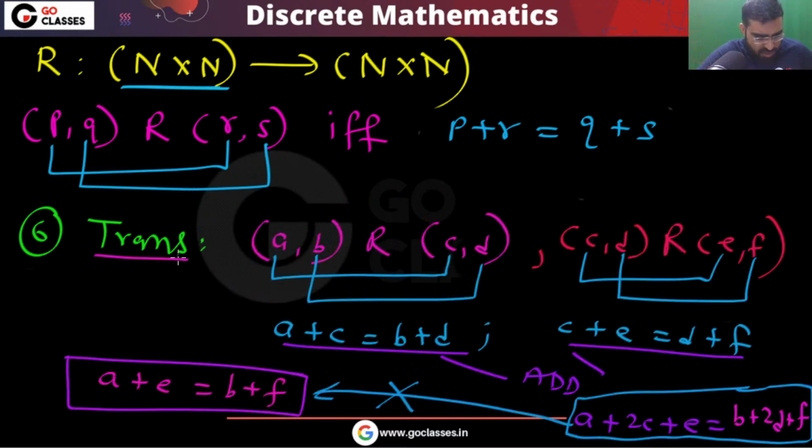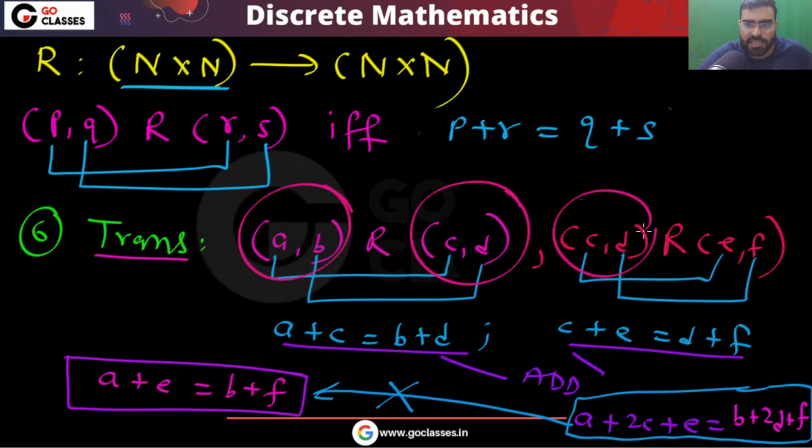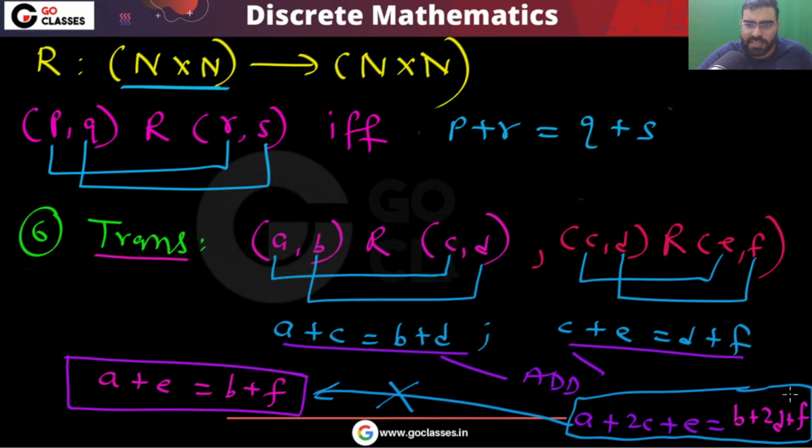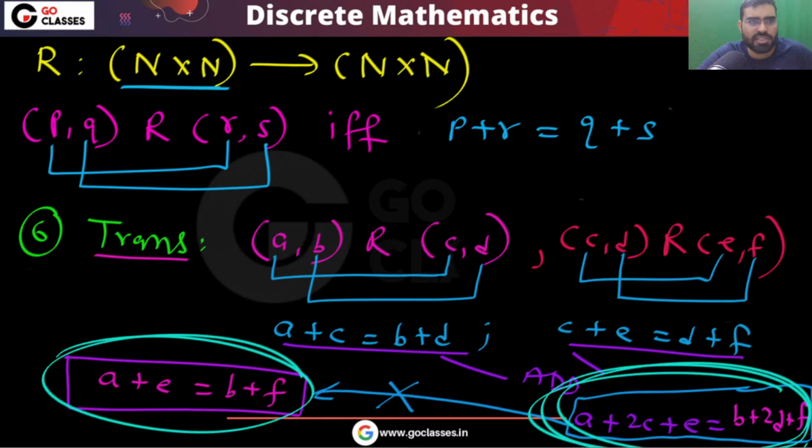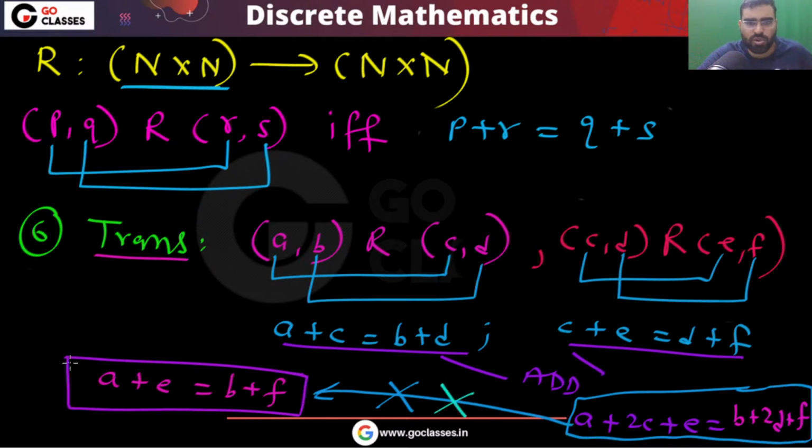Okay, but did you understand the proof? Tell me, did you understand the intuition of what is happening here? I am assuming that (A, B) is related to (C, D), and (C, D) is related to (E, F). From this I am getting the equation A plus 2C plus E is equal to B plus 2D plus F. But from this I cannot conclude this. Yes or no? From this equation, I cannot conclude this equation. So that is the reason I am saying that this is not transitive.